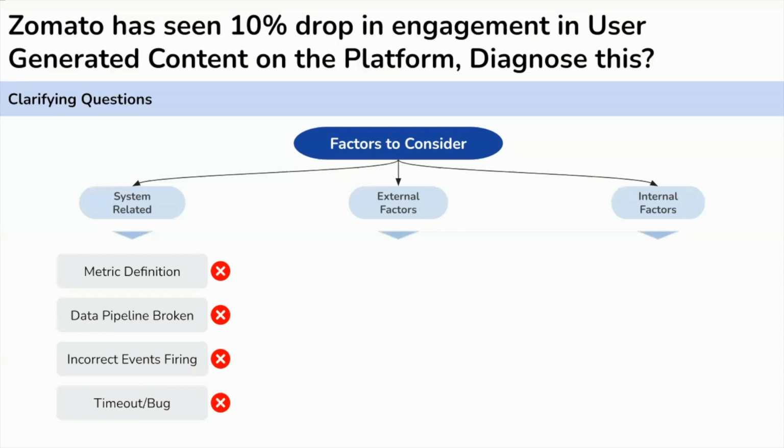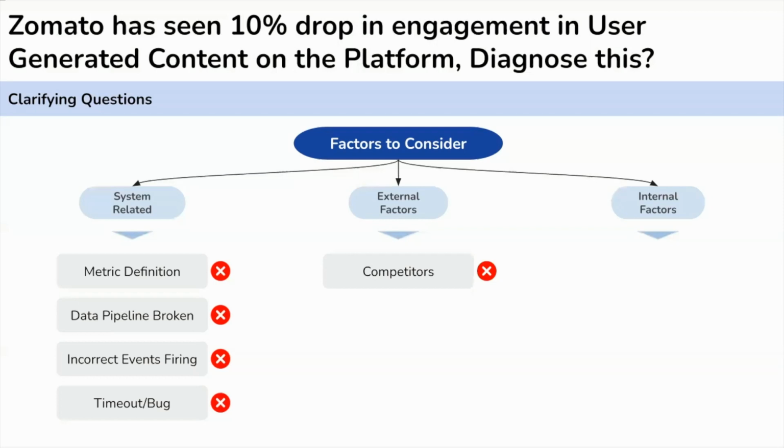Now let's go to the external factor. In the external factor, a bunch of factors can cause this change. For example, if some competitor like Swiggy has also launched a similar dining related feature, where you can see the menu reviews, it can happen that the overall traffic coming to the rating and review section is dropping, right? Which will eventually drop the engagement as well.